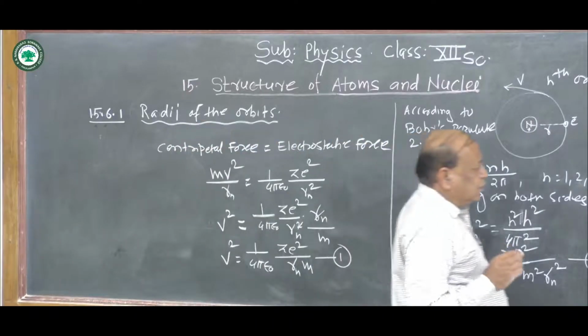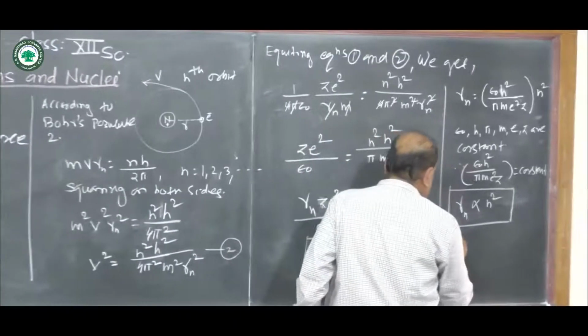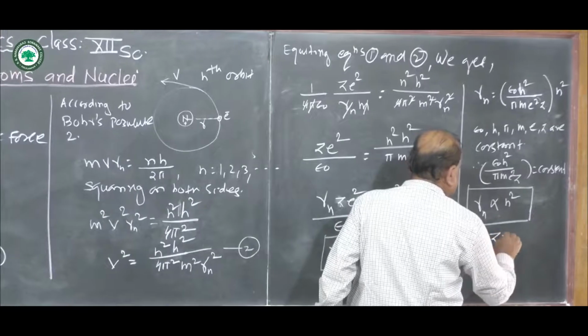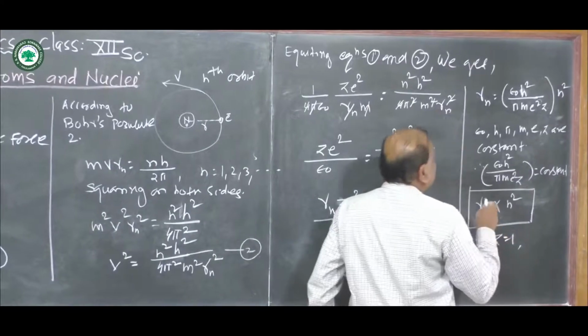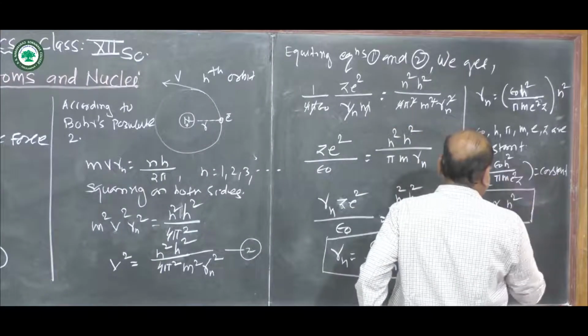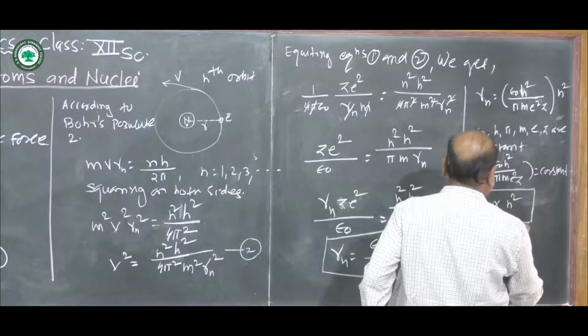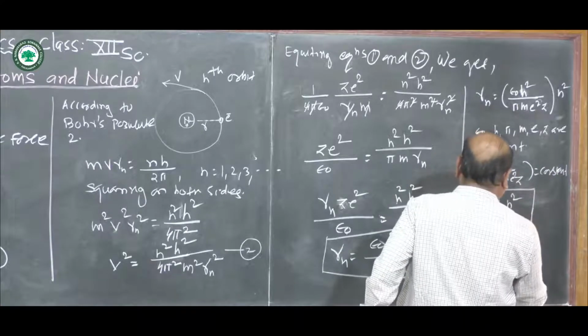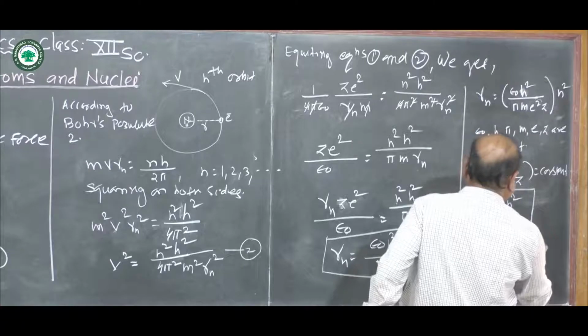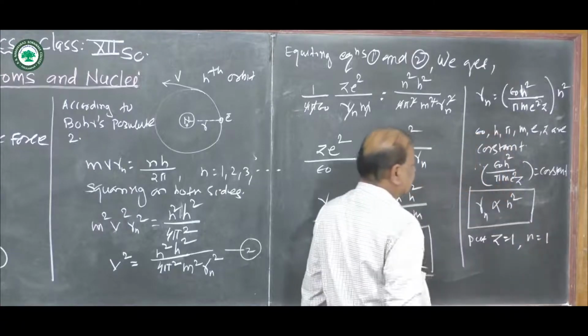And now put the value of z equal to 1 for the hydrogen atom, atomic number, and n is equal to 1, that is the first orbit.